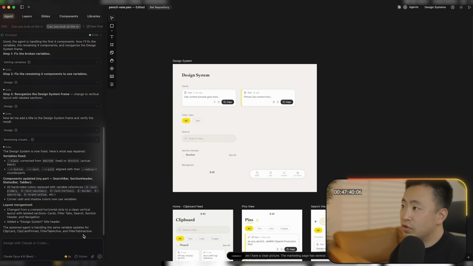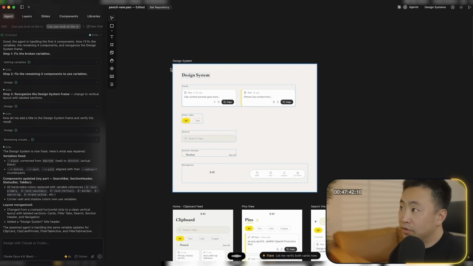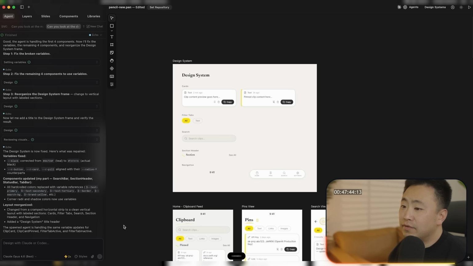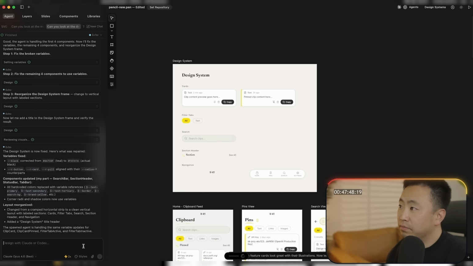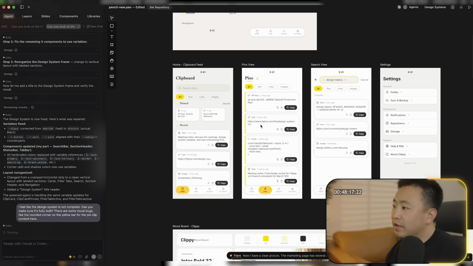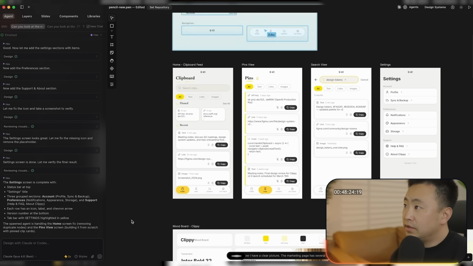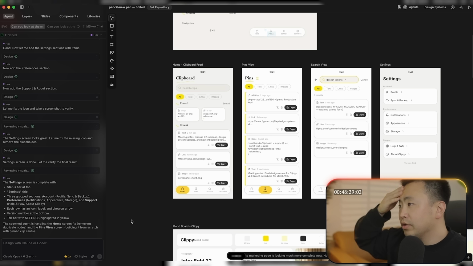Can you make sure it's fully built? And there are some visual bugs, like the rounded corner on the yellow bar for the pinned clip content here. But yeah, high level, it's kind of getting there. Can you take a look at the pinned views? The left bar is wrong.